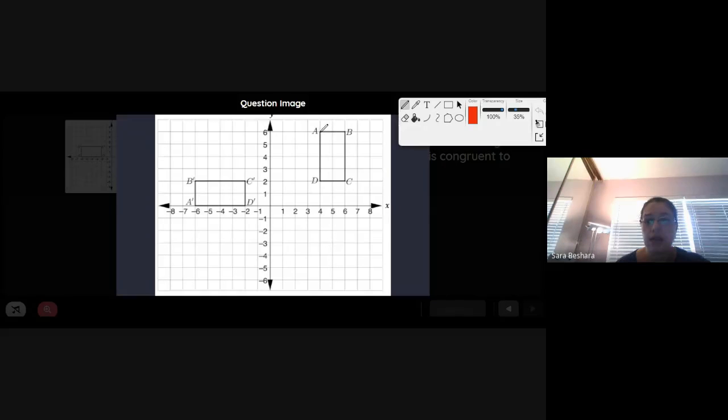So the size, we can see here, AB is only 2 units, we can count. A prime, B prime is 2 units. And then BC is 1, 2, 3, 4 units. Then B prime, C prime is also 4 units. DC is 2 units. C prime, D prime is also 2 units. And then A prime, D prime is 4 units. Then AD here will also be 4 units.